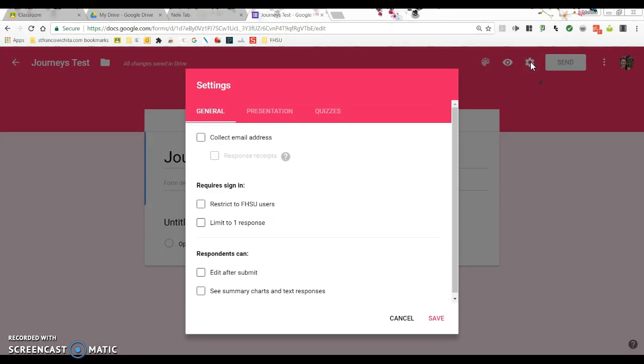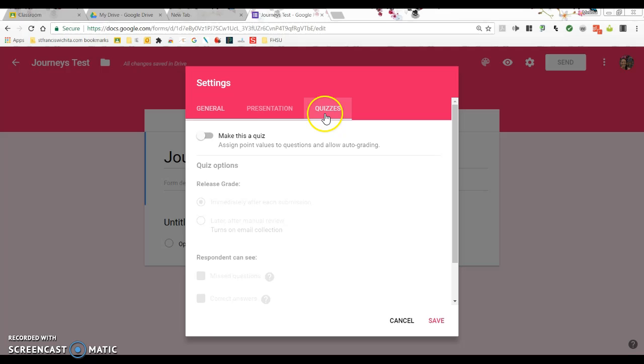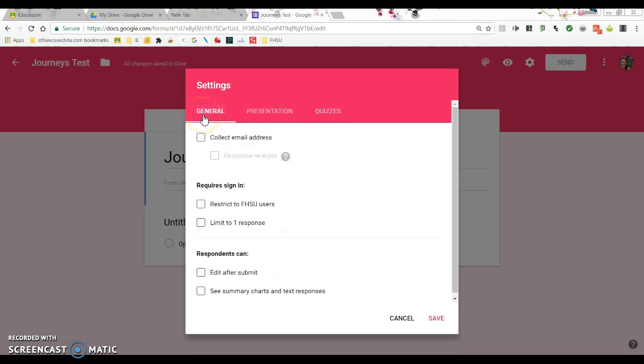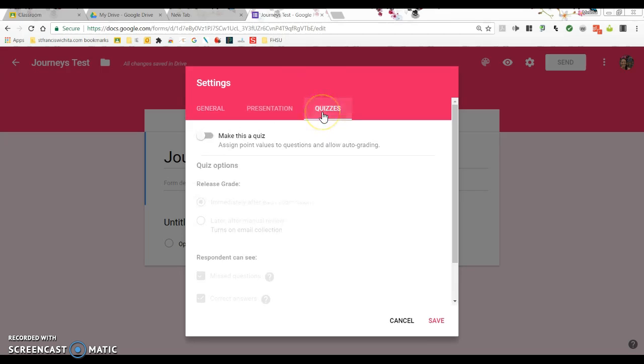Okay, so now I'm going to hit settings, and this is just going to go through how I want my form set up. I'm going to automatically put it as a quiz, so I want this to be a quiz or a test. I also want to make sure that the kids receive immediate feedback on their test. Because it's multiple choice, I can click immediately after each submission when I release the grades.